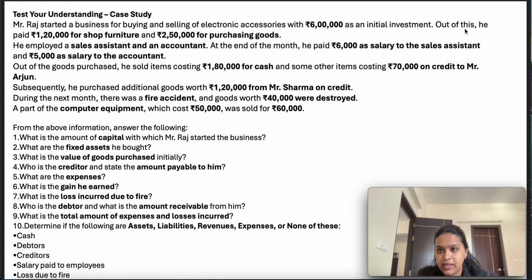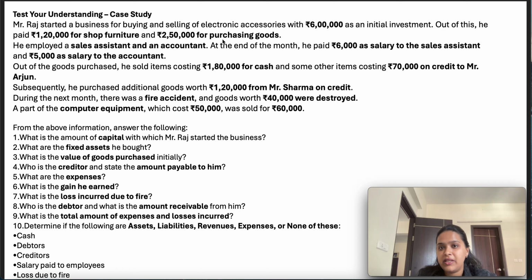Further, out of this, he paid 1,20,000 for shop furniture. So, to facilitate his operating business, he purchased furniture. Furniture is an asset, and for how much has he purchased it? 1,20,000.